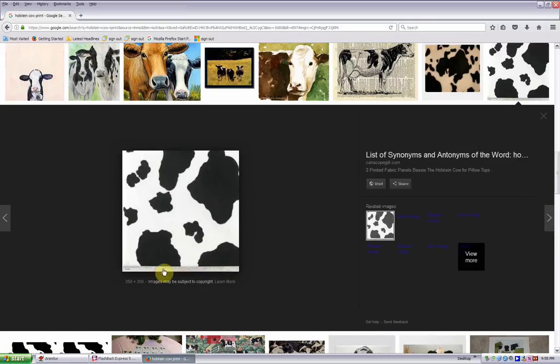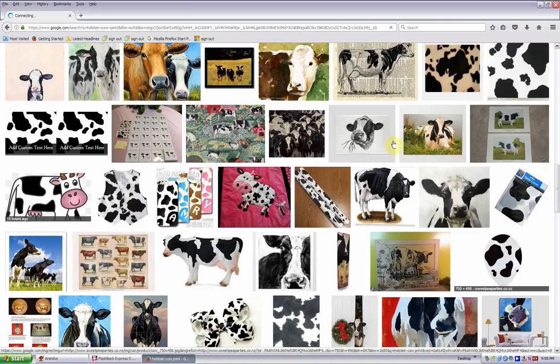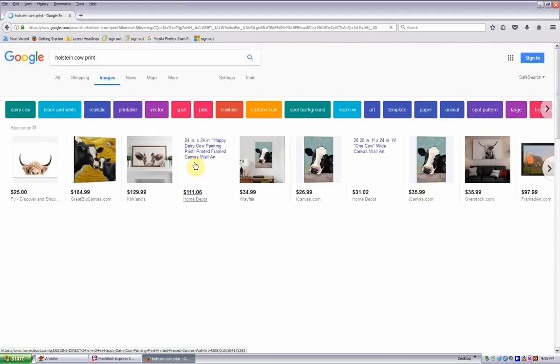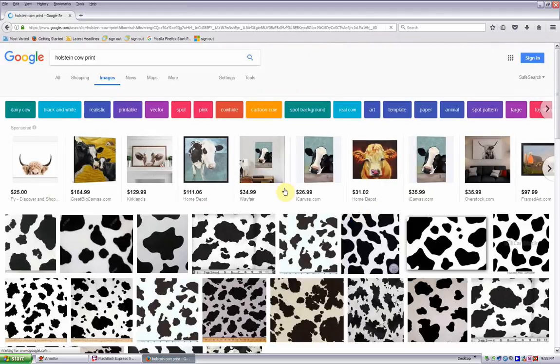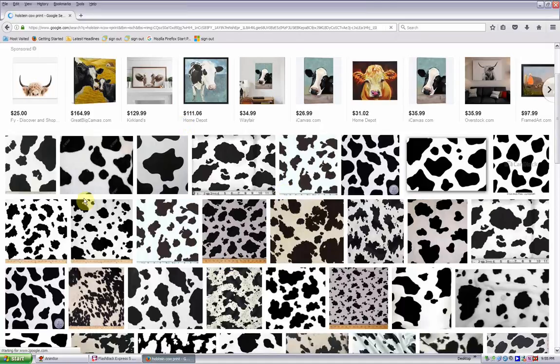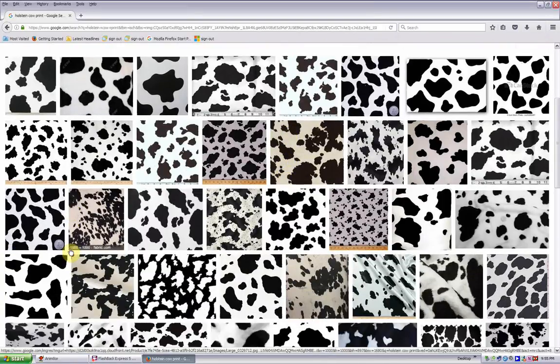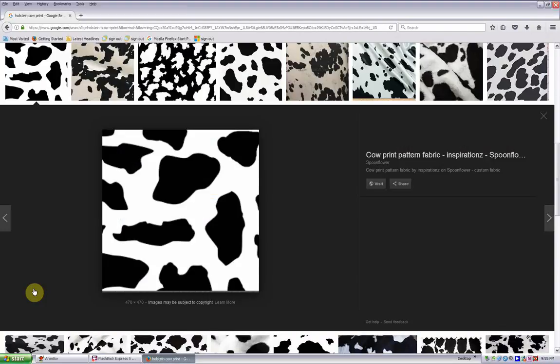But it's got this goofy little ruler down here on the bottom that I don't want. So if I go here, I've got View More, so I'm going to select that, and now I'm going to have Holstein cow print all over my computer. There we go. Alright, so I want to find one that doesn't have the goofy ruler in it, and it's nice and smooth and flat. It needs to be square, so just find one that works. I like this one here. This is 470 by 470. I'm going to select that.